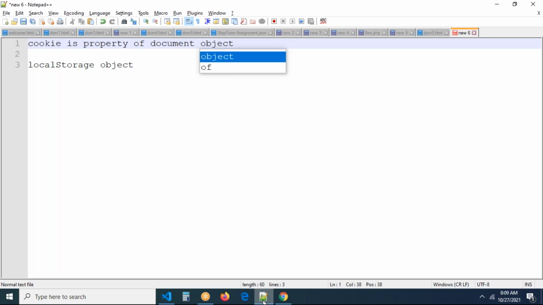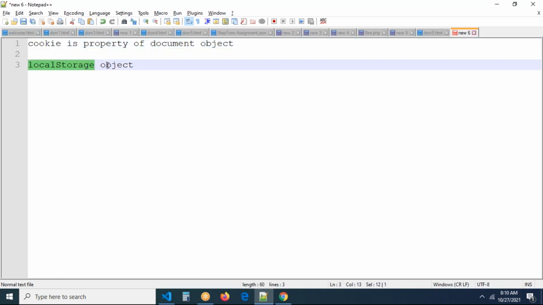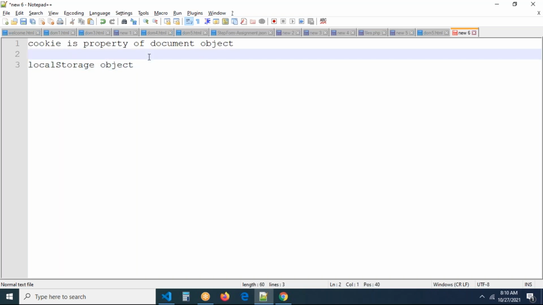We know the document object has so many methods: document.getElementById, document.getElementsByClassName, right? They're all methods. In the document object we have a property called cookie. So this is a property, and local storage is an individual object. Directly we can work with it like this. These two concepts are the most used ones in real time.